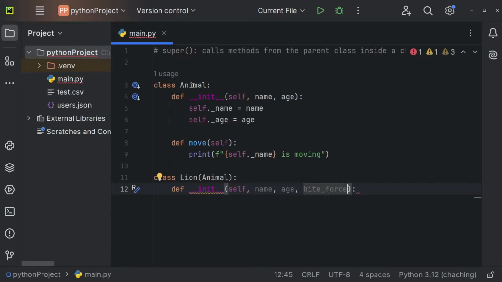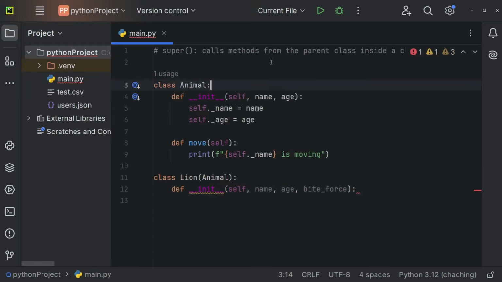But our parent constructor, the Animal constructor, also expects to get a name and an age. So we somehow need to call the Animal constructor within our Lion constructor. We should first pass our name and age to the parent constructor before initializing the bite force. We can do so by using super.